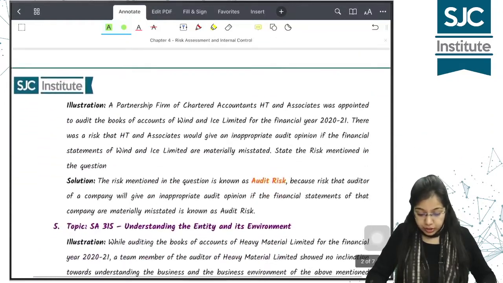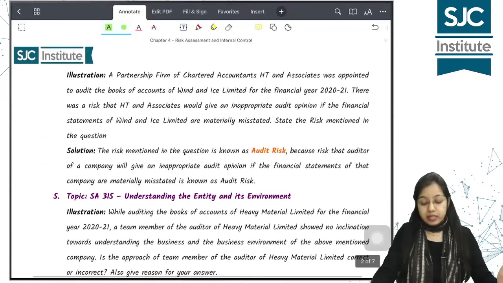चलिए next illustration देखते हैं. Again, it is relating to audit risk.